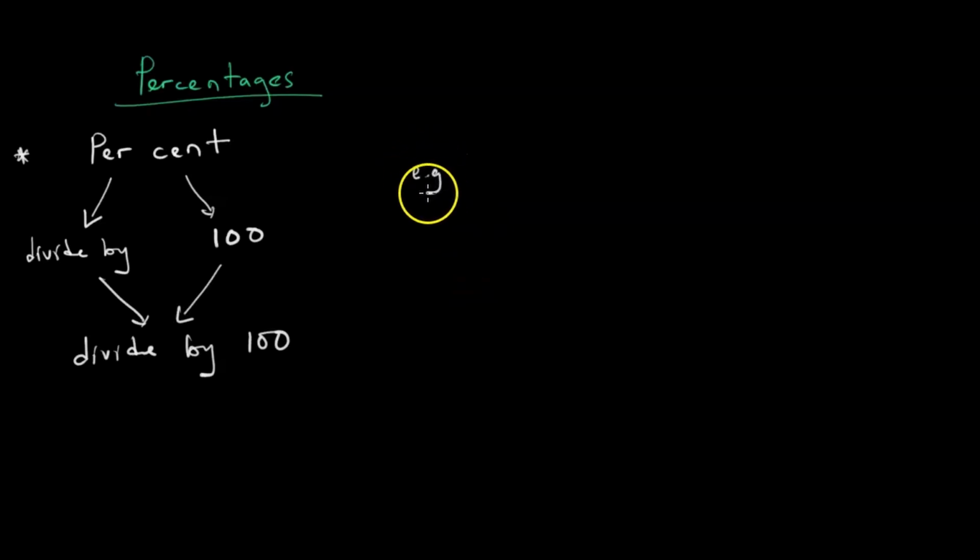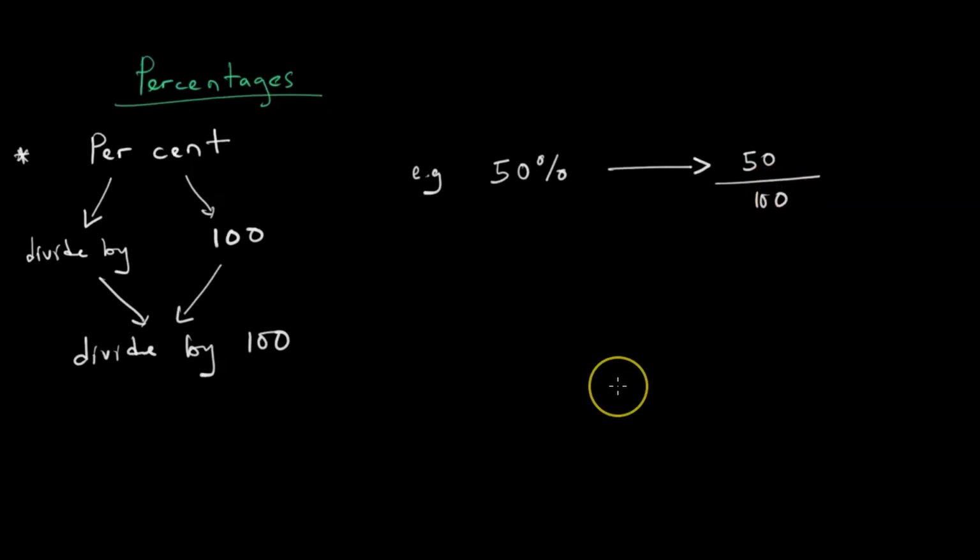Let us have an example. If you got 50% in a test, what do we mean? We mean that if we are to convert from a percentage to a fraction, it is 50 over 100. You got half of 100 marks.